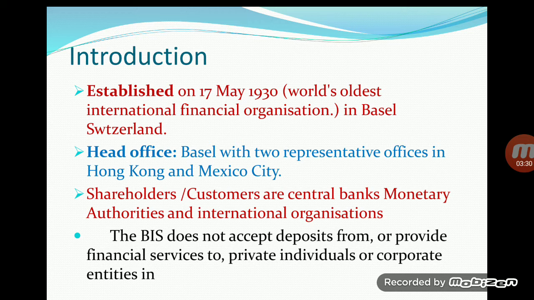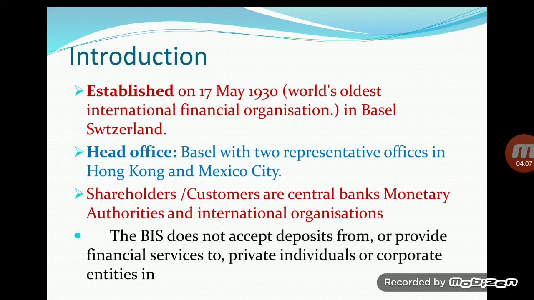Internationally it is given by the Basel Committee, and the Basel Committee belongs to the Bank for International Settlement. The CRAR or CAR, capital adequacy ratio, ideally at the international level should be 8%, and this norm is given by the Basel Committee, which belongs to the Bank for International Settlement. So we can see from this discussion how important this bank is.